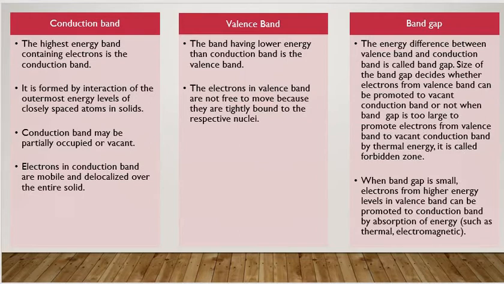It is formed by the interaction of outermost energy levels of closely spaced atoms in solids. Conduction band may be partially occupied or it may be totally vacant.